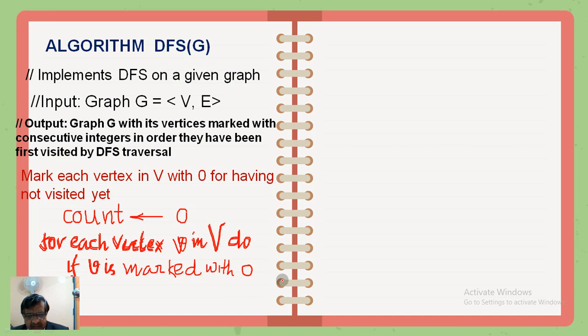For each vertex V in V, do. If V is marked with 0, you call another algorithm called DFSV. This is a sub algorithm, something like a sub function, wherein we will be sending any vertex where the algorithm is currently in. Now this is written over here. So this main algorithm will call this algorithm again and again, recursively.